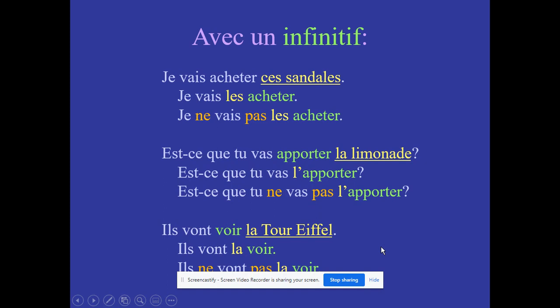Okay, so just to recap, once again, these are the direct object pronouns. The only choices on these three are going to be le, la, or les. These direct objects can be people or things. So if it is le, it can be it or him. If it is la, it can be it or her. Or if it is les, then it is going to be them. And again, the them can be either objects or people.